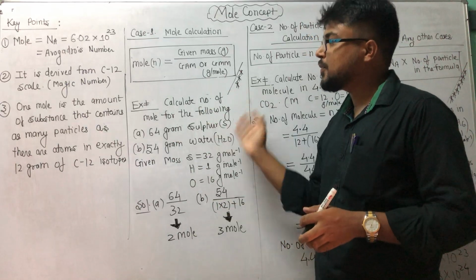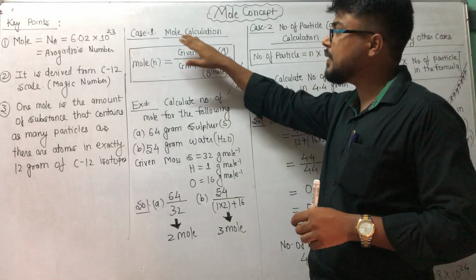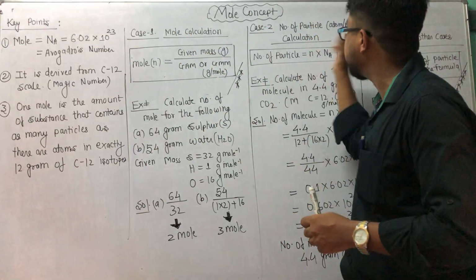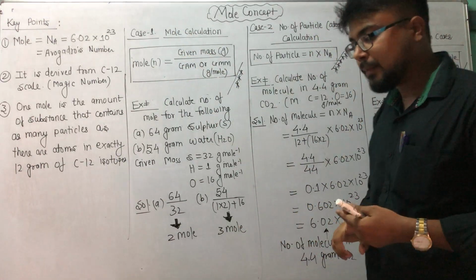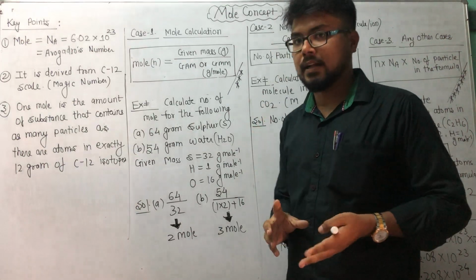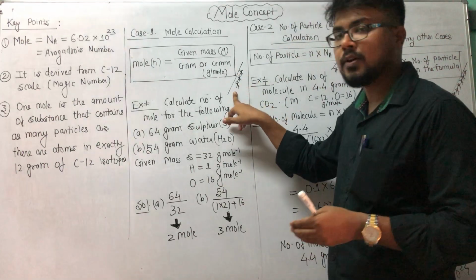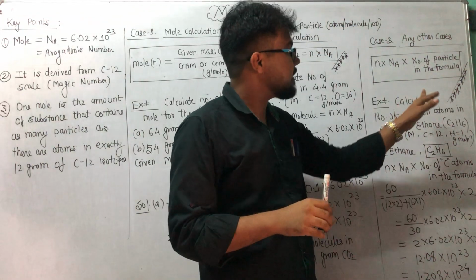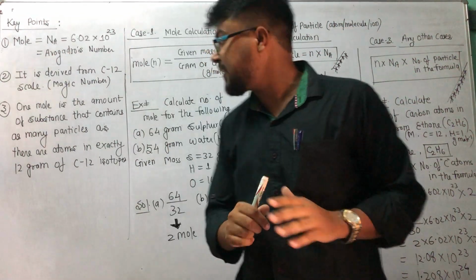Now, proceeding, we will discuss mole calculation, the basic calculation of mole: case 1, case 2 and case 3. For mole calculation you have to remember the Guru Mantra. Guru Mantra means the 3-star formula, 5-star formula, and further the 7-star formula. There are 3 cases, okay?